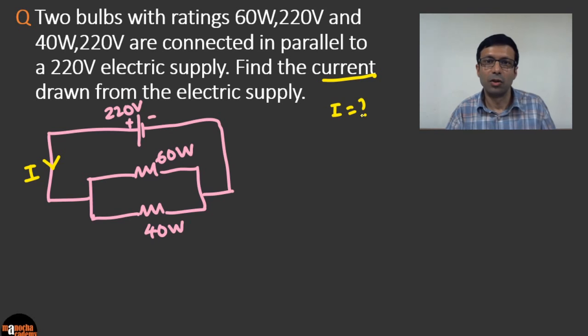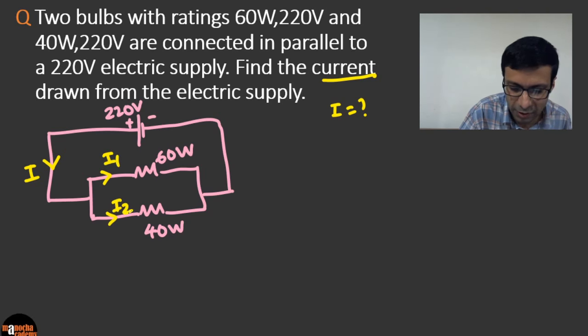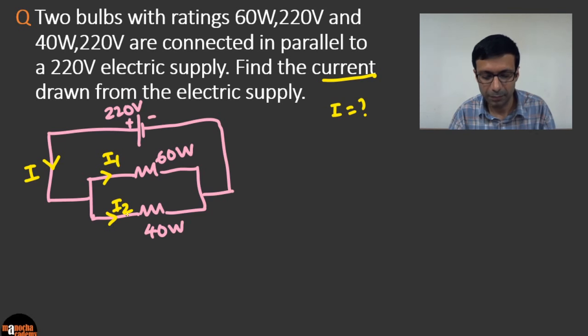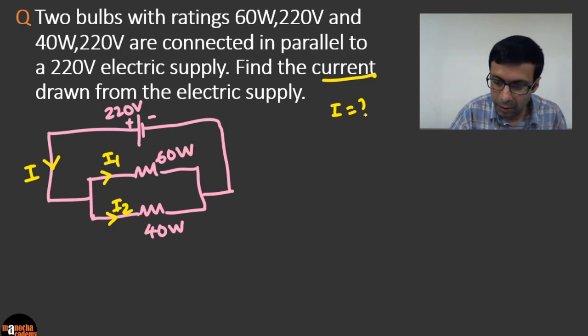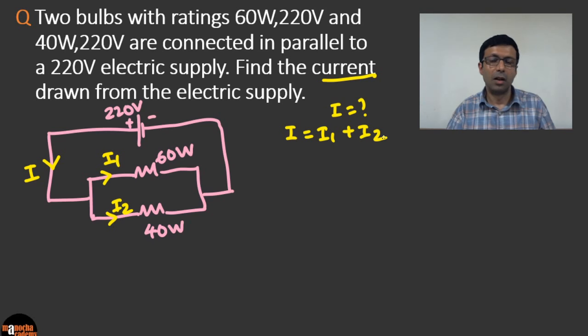Okay. So here, how do we solve that? Because in parallel, we know that both the bulbs are getting the same voltage. So in a parallel connection, both of them are getting 220 volts and the current splits. So in a parallel connection, the voltage or the potential difference is the same for the bulbs, but the current here splits into I1 and I2. Is that making sense, right? The current splits. So the total current I is going to be I1 plus I2, right? That's pretty simple. Now, if we can find the individual currents, it will be easy.